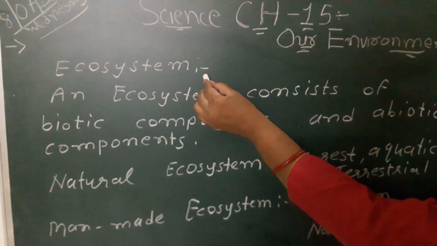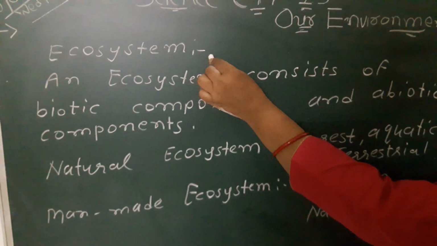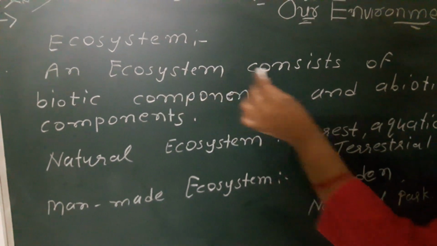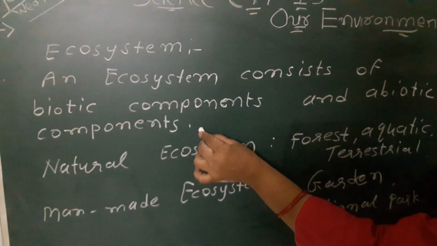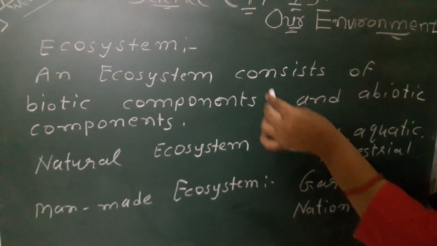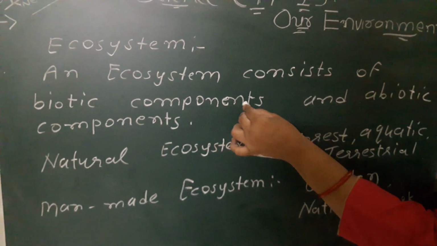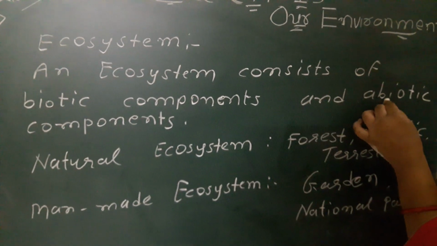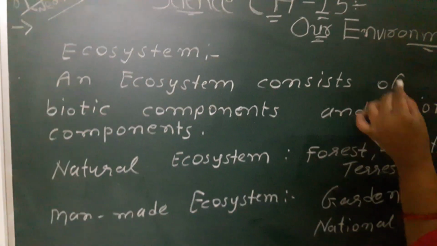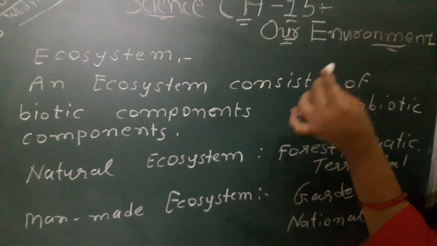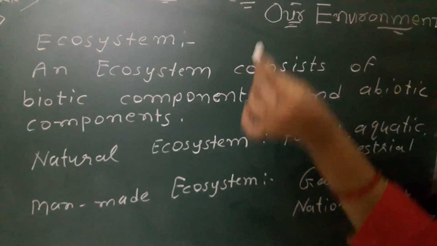Now our next topic is ecosystem. What is an ecosystem? An ecosystem consists of biotic components, that is living things: plants, animals, insects, microorganisms, and abiotic components: sunlight, air, temperature, water. Both components interact with each other and form an ecosystem.